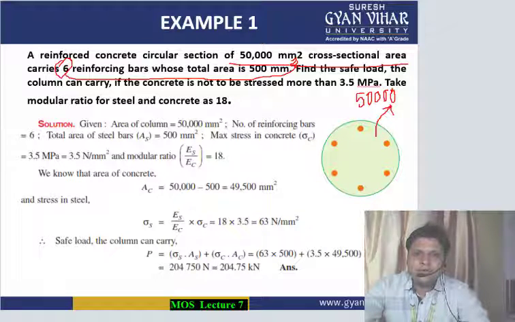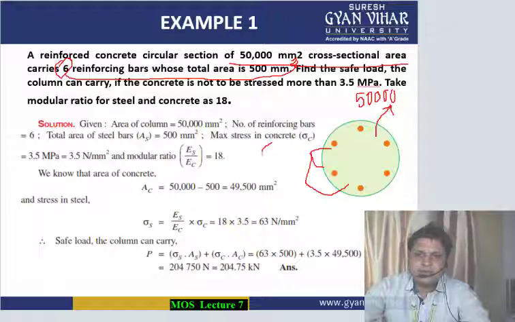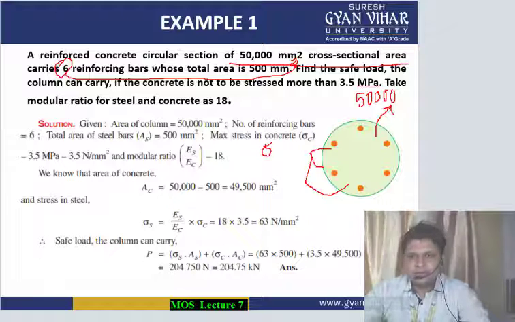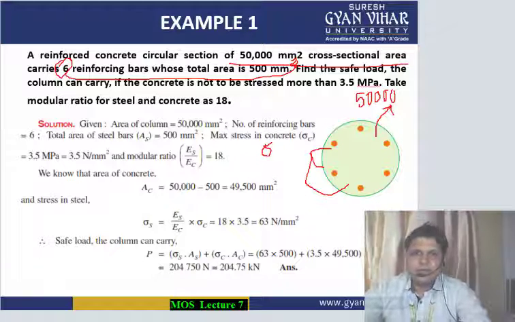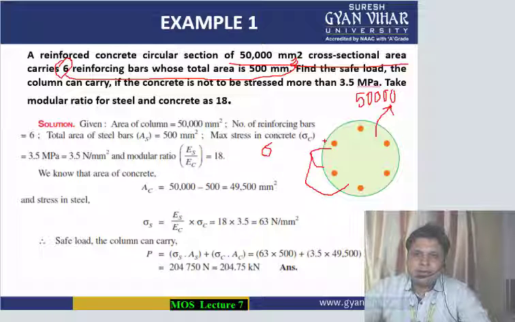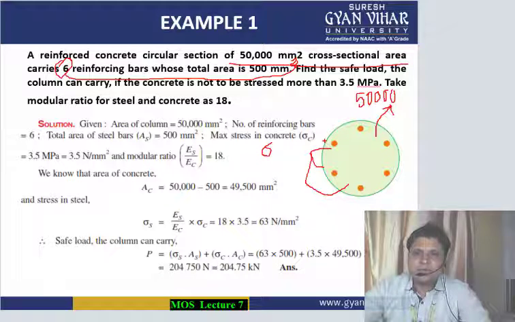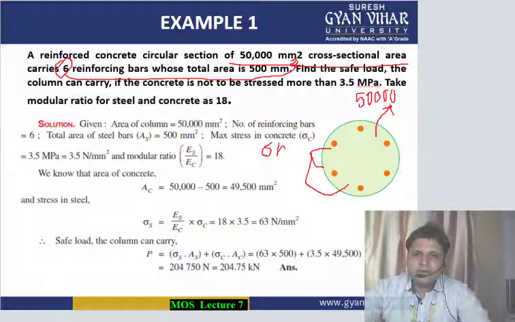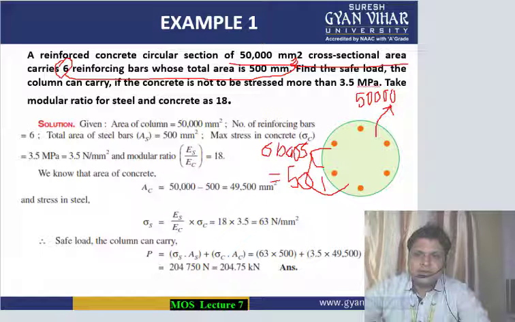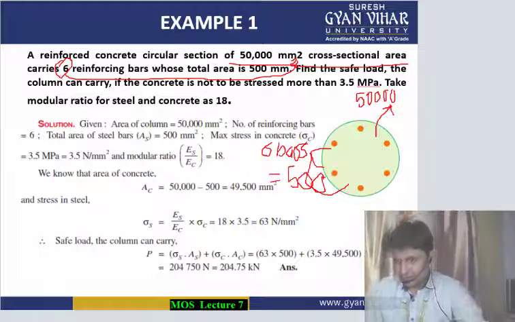Now among it there are 6 bars. These are the bars, 6 in number, as you can easily see highlighted with the red color. The total area of the 6 bars, not of each bar, is given to you. It is equal to 500 mm square.